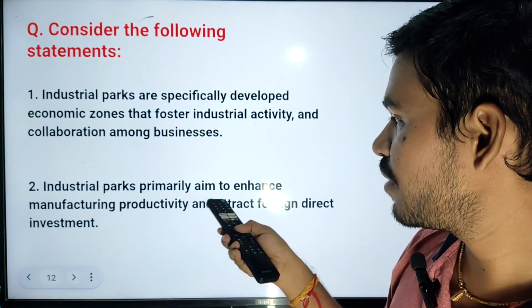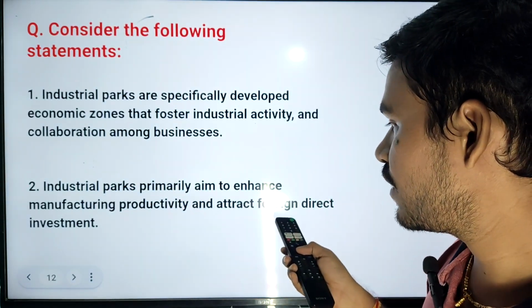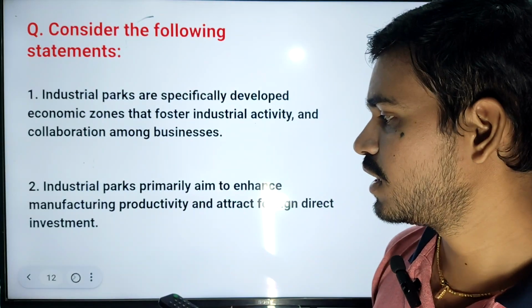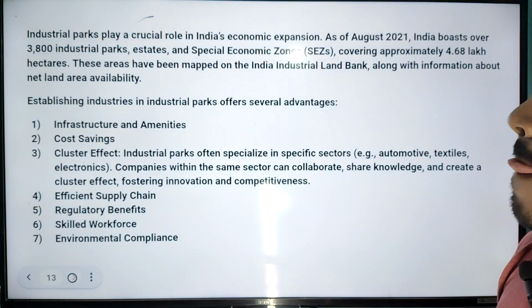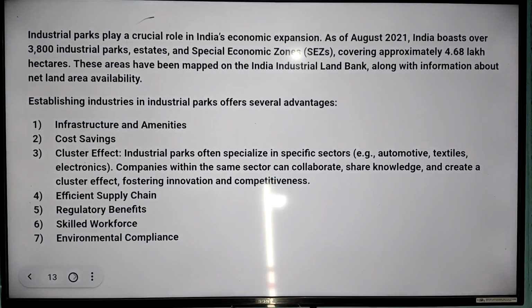Industrial parks primarily aim to enhance manufacturing productivity and attract foreign direct investment. This is also a correct statement. If you see the explanation, industrial parks play a crucial role in India's economic expansion. As of August 2021, India boasts over 3,800 industrial parks, estates and special economic zones, covering approximately 4.68 lakh hectares. These areas have been mapped on the India Industrial Land Bank along with information about net land area availability. Establishing industries in Indian industrial parks offers several advantages.